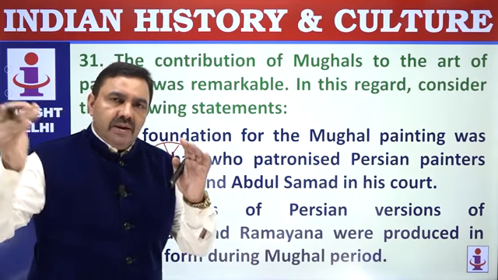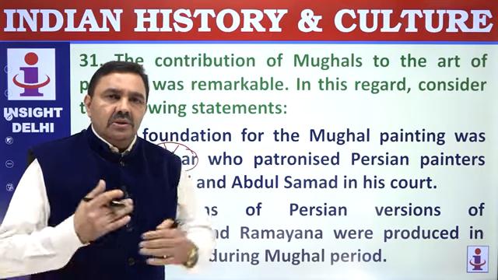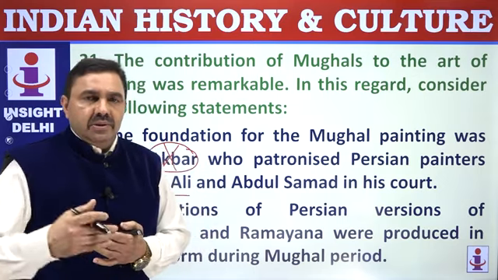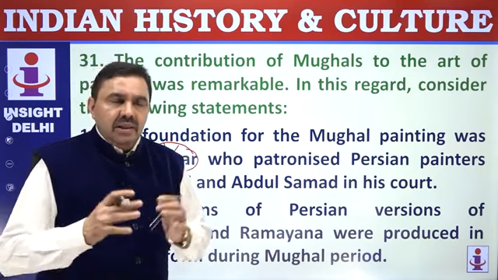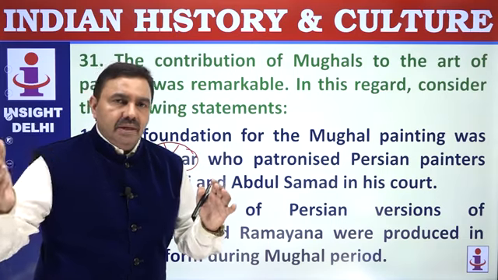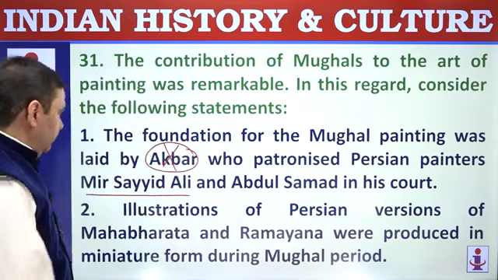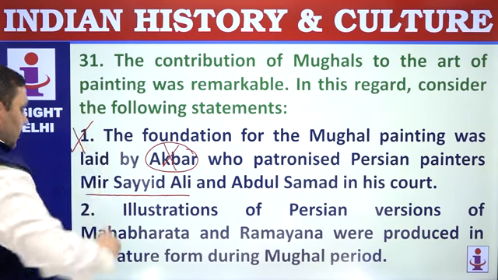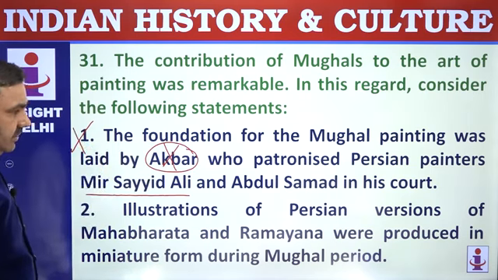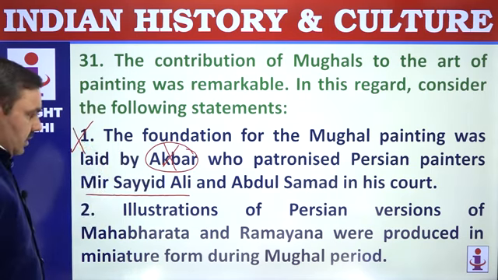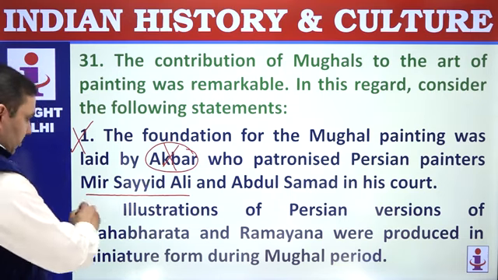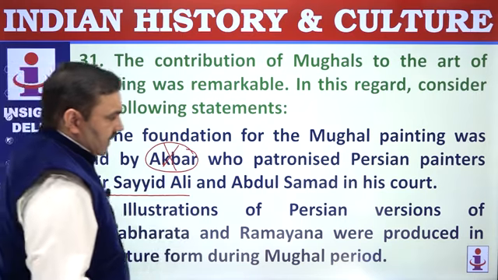When Humayun came back from Persia, Humayun had lost Indian empire to Sher-Shah Suri and he was in exile for 15 years. He lived in Persia for some time and then he brought two famous Persian painters named Khwaja Abdul Samad and Mir Syed Ali. Illustration of Persian versions of Mahabharata and Ramayana were produced in miniature during Mughal period. That's correct. This was known as narrative painting.